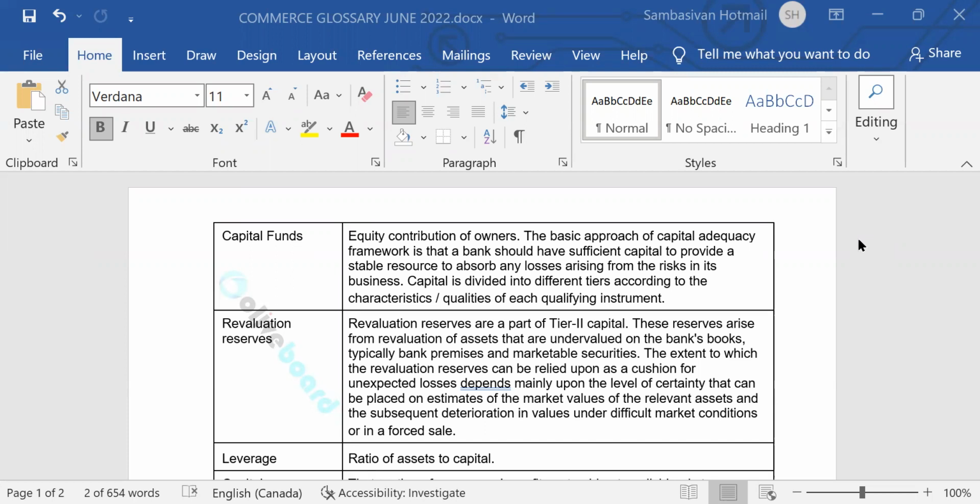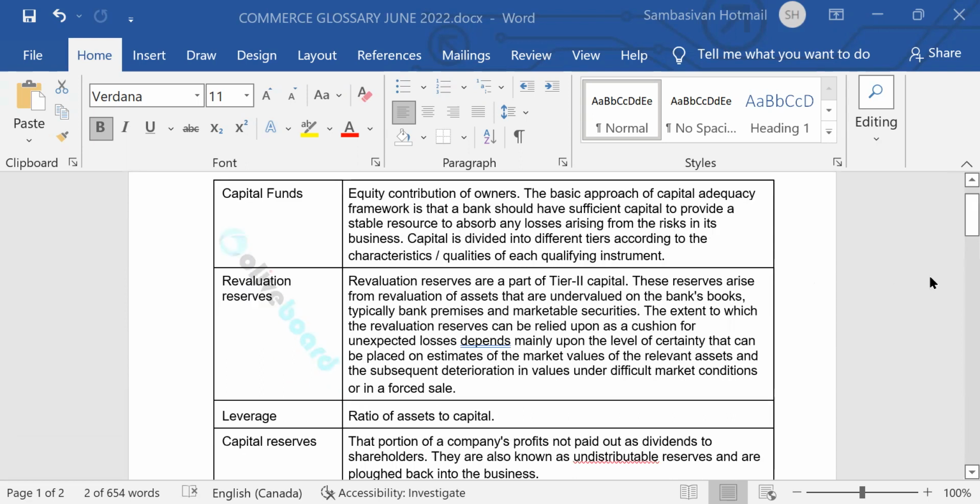These terms. So capital funds, equity contribution of owners. The basic approach of capital adequacy framework is that a bank should have sufficient capital to provide a stable resource to absorb any losses arising from the risk in its business. Capital is divided into different tiers according to the characteristics or qualities of each qualifying instrument.